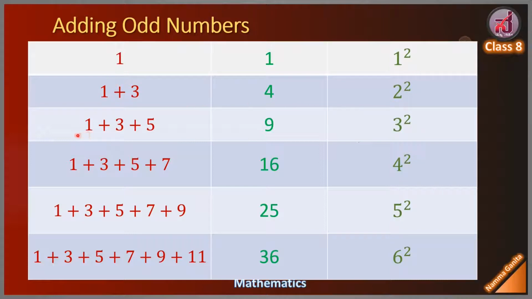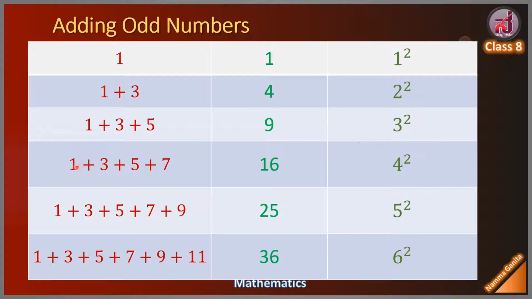Now consider first 3 consecutive odd numbers 1, 3, 5. Add these 3 numbers, 1 plus 3 plus 5. We get 9. 9 is same as 3 square. We can write 9 as 3 square. Therefore, sum of first 3 consecutive odd numbers is 3 square.